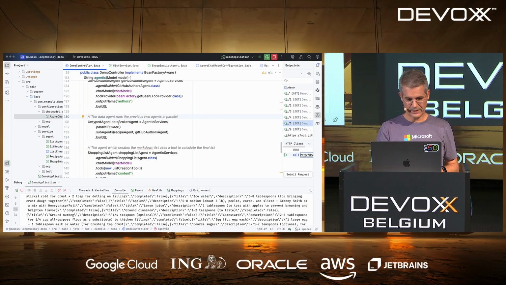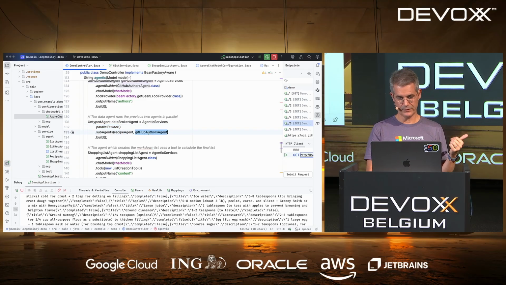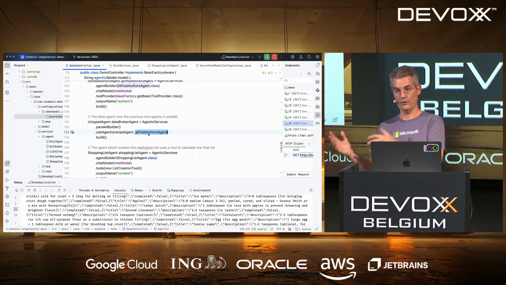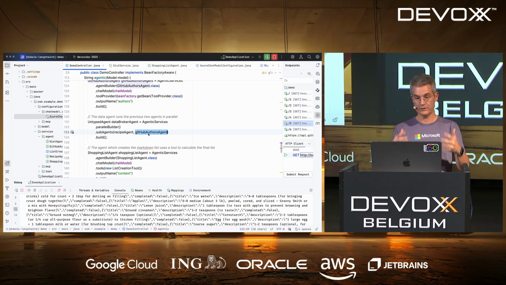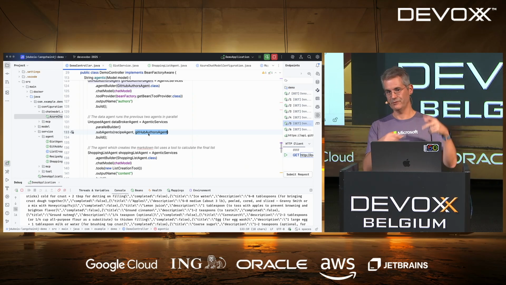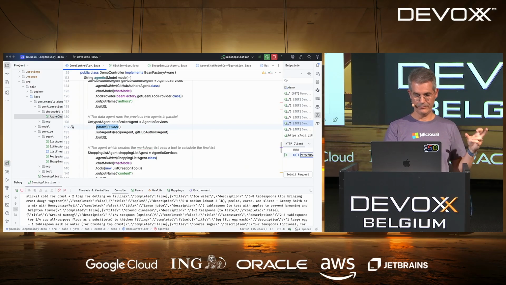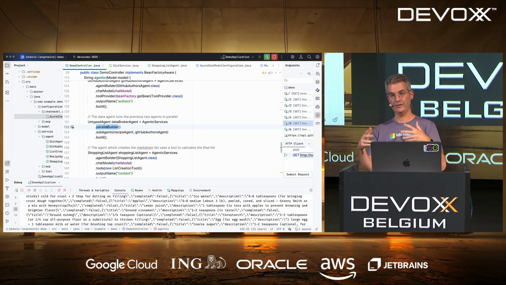So if you look at the data broker agent, it's got a parallel builder and two sub-agents, the recipe and the GitHub authors. Two interesting things here compared to using an LLM. First of all, I'm forcing it to call them, so it's forced. Also, it's faster, by the way. You don't have to wait for the LLM to answer you. And the other thing is that you can call them in parallel, something that the LLM will struggle to do.